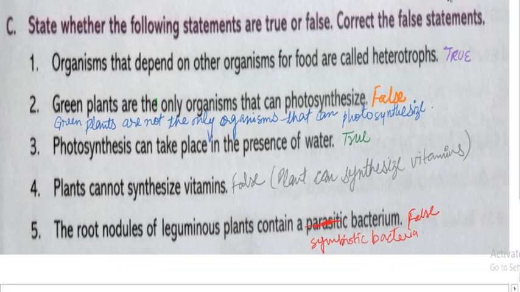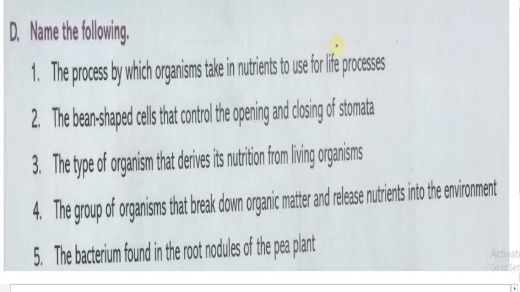Now come to the D part of your exercise. Here you can see these are one-word answer questions. So one by one we will deal with them. The first question is: the process by which organisms take in nutrients to use for life processes. I will tell you the first answer first. This is nutrition.